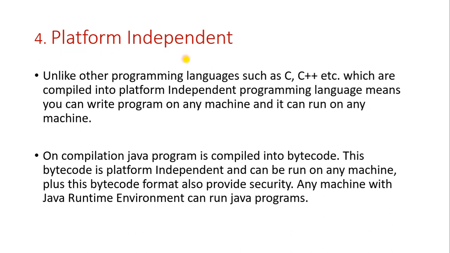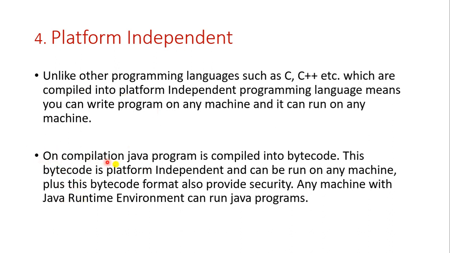As the name suggests, this is platform independent. Unlike other programming languages such as C and C++, which are compiled into platform dependent code, Java is platform independent, which means you can write a program on any machine and it can run on any machine. In C and C++, if you have written a program, it will not run on any other machine or operating system, because it is not platform independent. But in Java, it is platform independent. If you write a program on one device, it can run on another device. How? That is explained in this point.